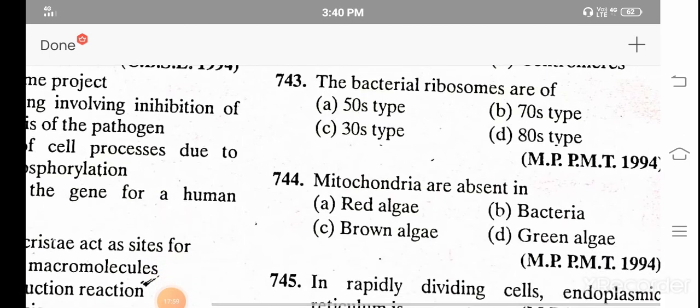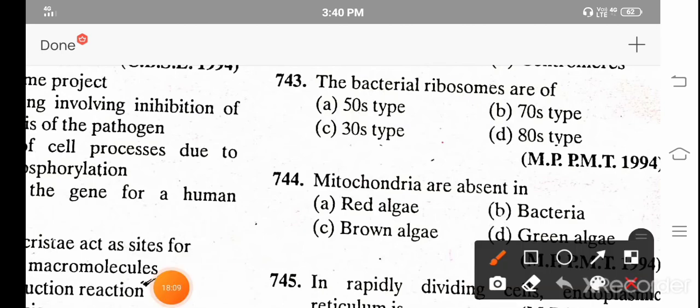The bacterial ribosomes are of A. 50 type, B. 70 type, C. 30 type, and D. 80 type. And the correct answer is B. 70 type.